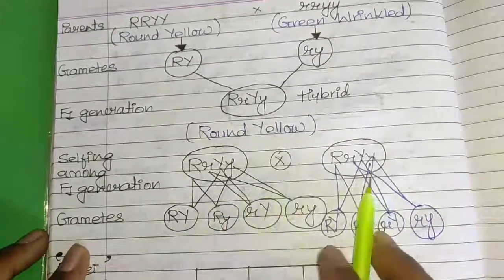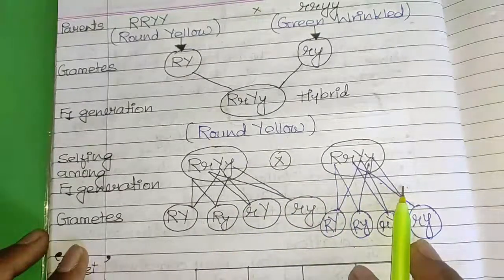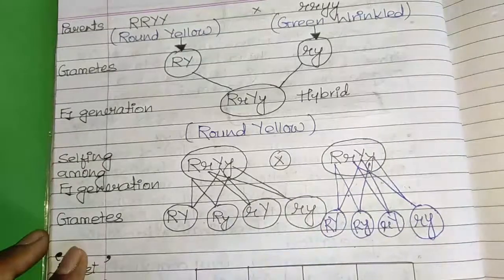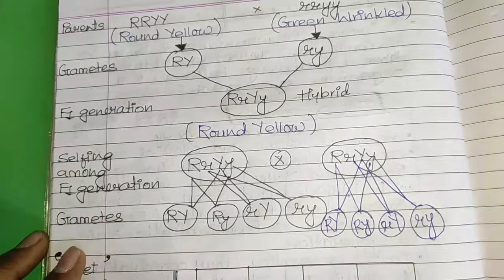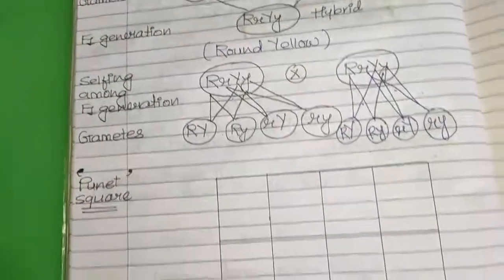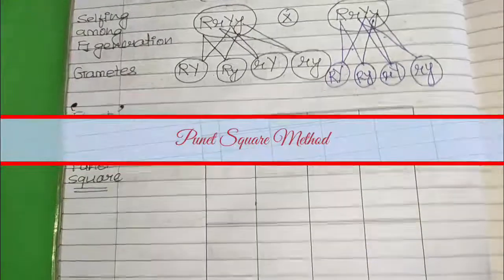Now mother and father, or male and female, both will have 4 types of gametes, right? If we did it with a flow chart as we did in the monohybrid cross, it would be very complicated and messy. So we are going to adopt the Punnett square method. What is the Punnett square method? Let's try to understand this.